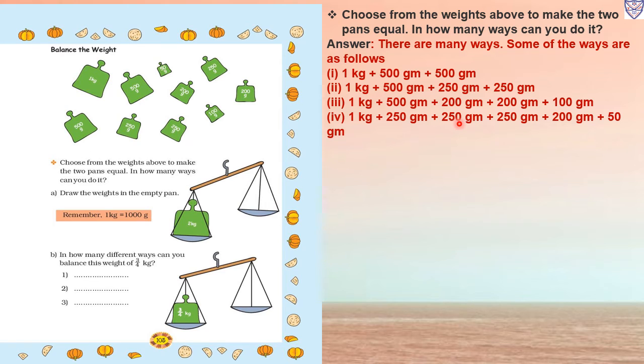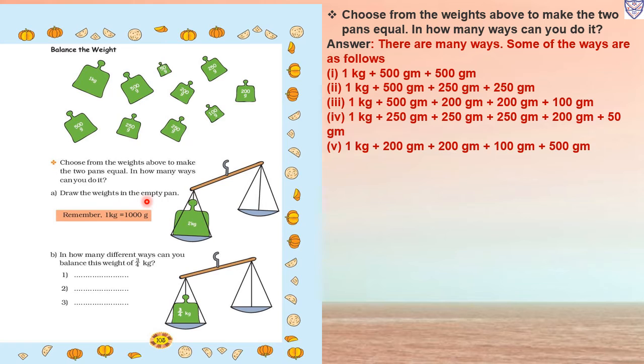So 250 plus 250 will become 500 gram. Then 250 gram plus 200, that is 450, and 50 gram we will add, that is 500. So 500 gram plus 500 gram, that is 1000 gram, which is equal to 1 kg, plus 1 kg, 2 kg. Now the fifth option, 1 kg plus 200 gram plus 200 gram plus 100. So 200, 200, 400 plus 100, that is 500 plus 500, so it will become 1000 gram, which is equal to 1 kg. So 1 kg plus 1 kg, 2 kg.